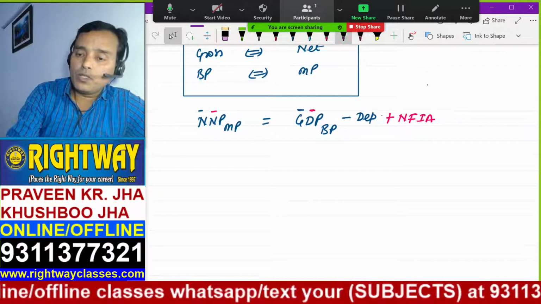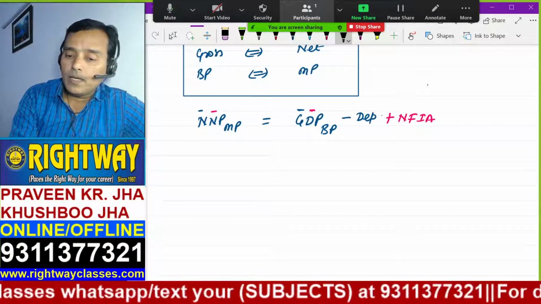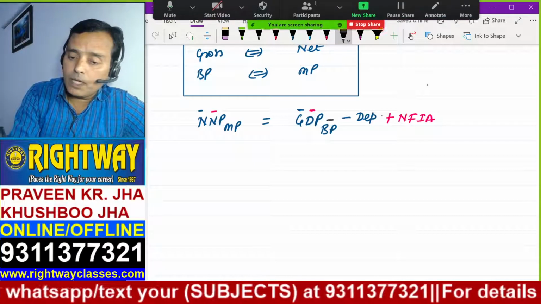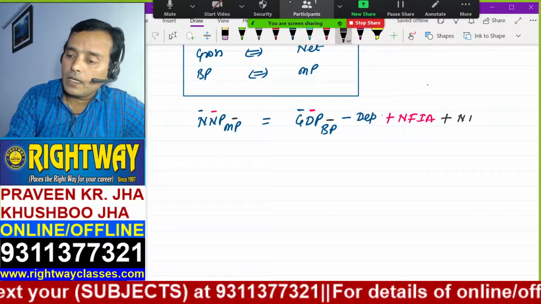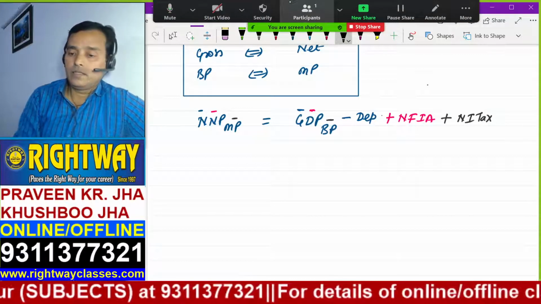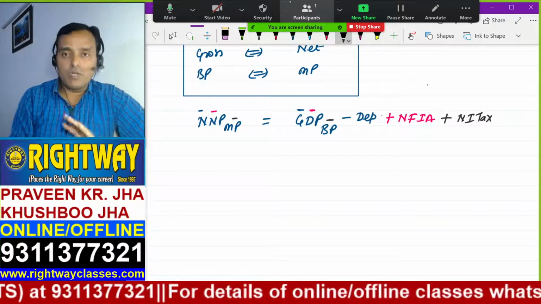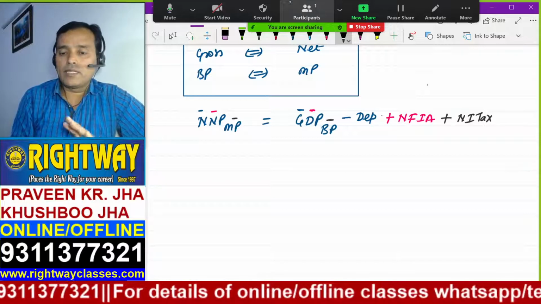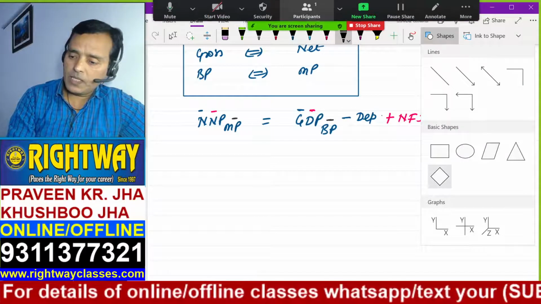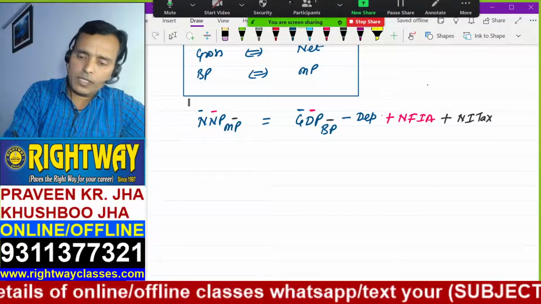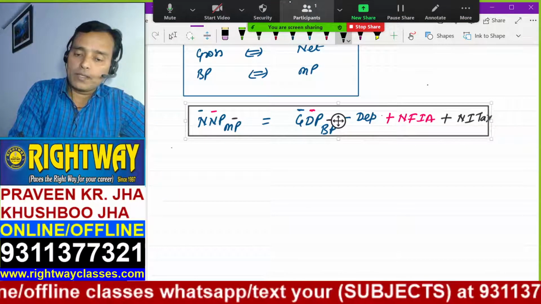Then the third point: you have to convert basic price into market price, so you add net indirect tax. This is how the conversion takes place given different information. You can apply that. But this is so basic that I don't want to pay much attention to it. I'll move forward now. My 3 important points are over.